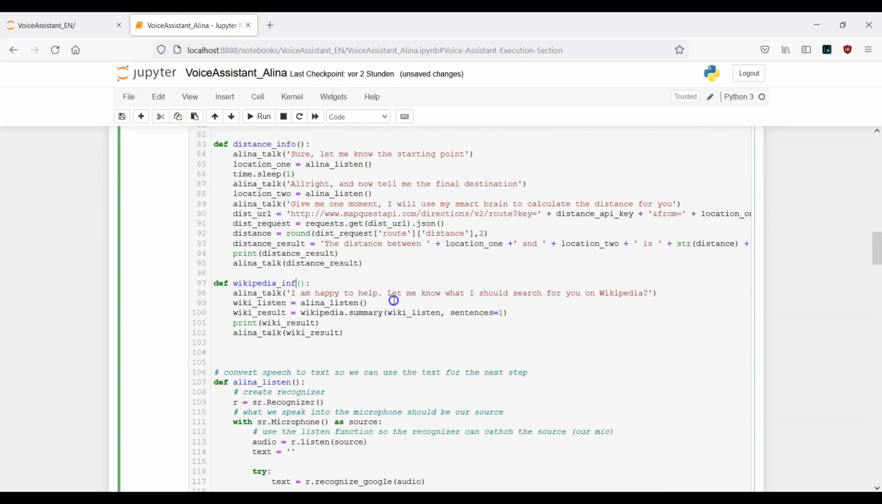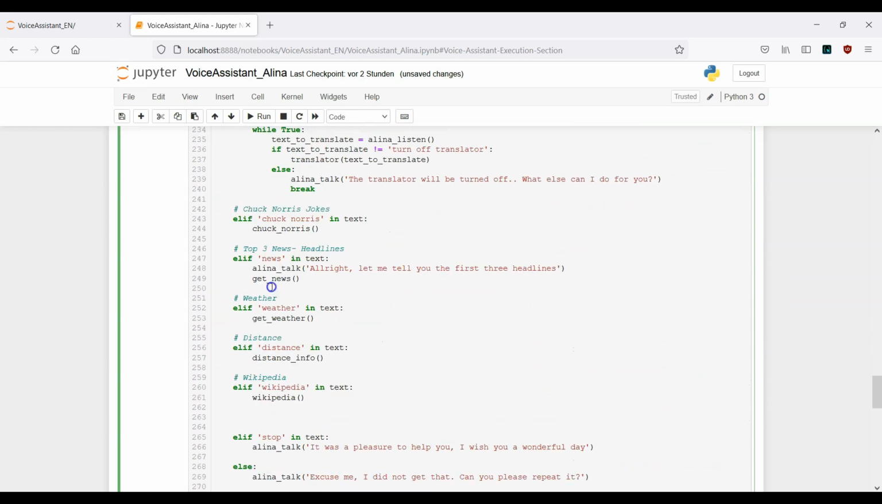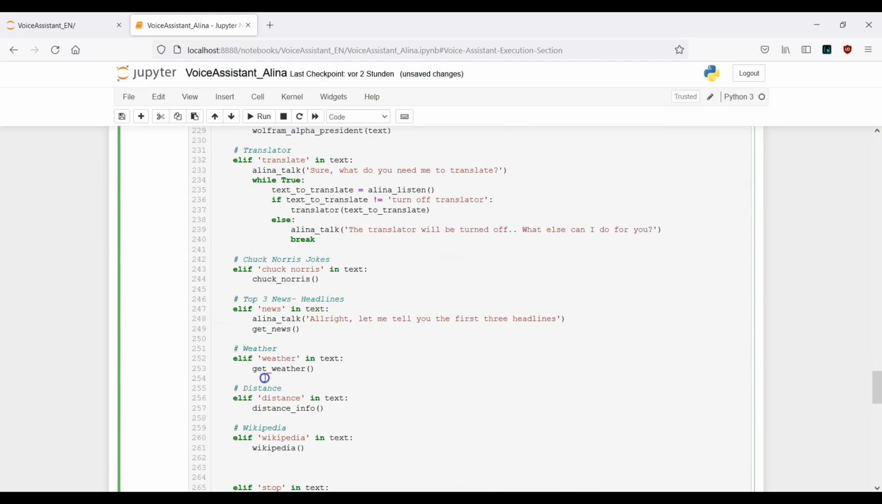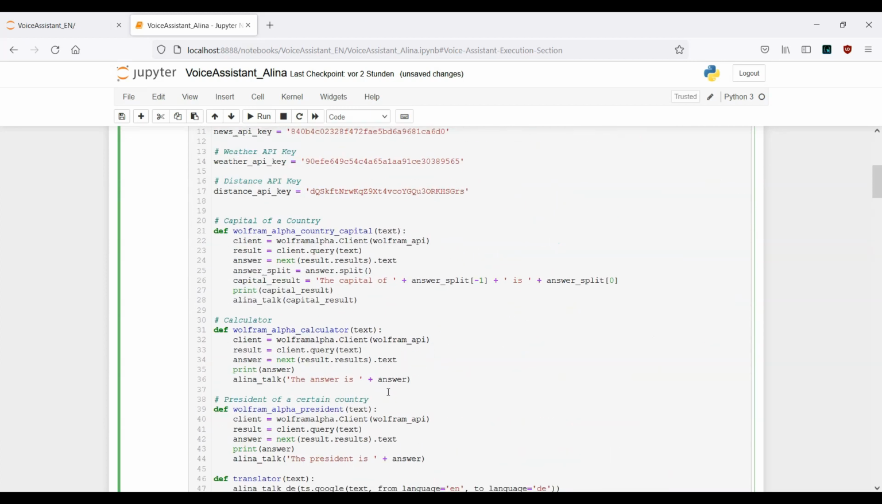Here, let me just modify it. Let's say it's Wikipedia_info. Okay, because the name can't be exactly the same as we have seen here. So Wikipedia_info, and we also can actually modify it here when we have our keyword. So it's Wikipedia_info. Okay, this is the modification which is required. Now let's run the cell again,